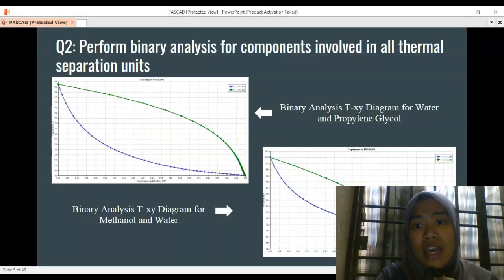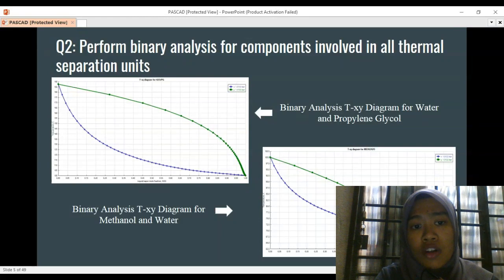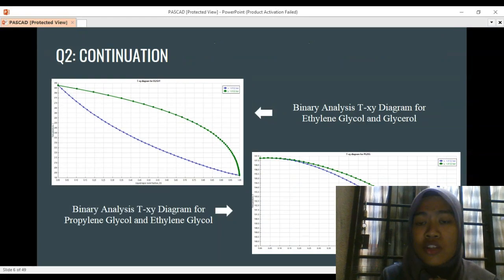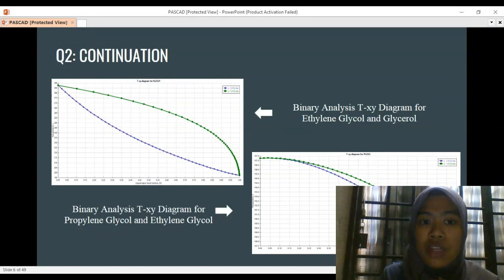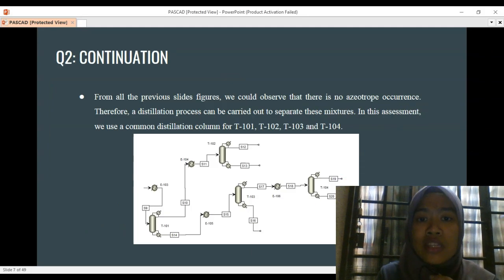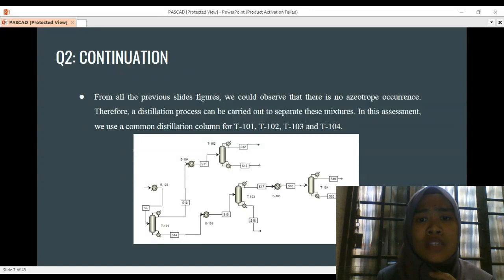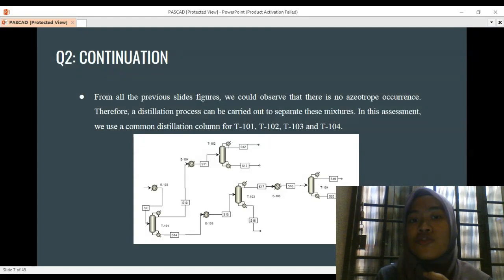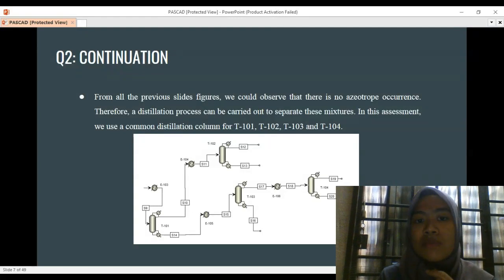And the second diagram is the TXY diagram of methanol and also water. The third diagram is the binary analysis, the TXY diagram, for ethylene glycol and also glycerol. Meanwhile, the fourth diagram is the TXY diagram for propylene glycol and ethylene glycol. So based on the figures shown before, we observe that no azeotrope occurs. Thus, distillation can be carried out to separate these mixtures. And we are using the common distillation column for T101, T102, T103, and also T104 as in the figure below.